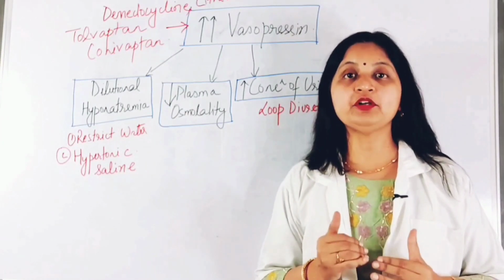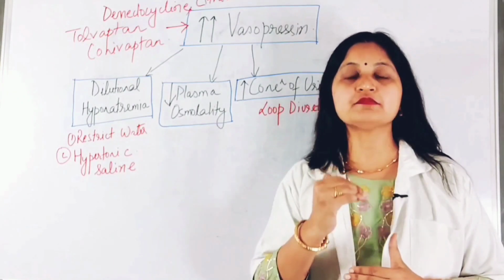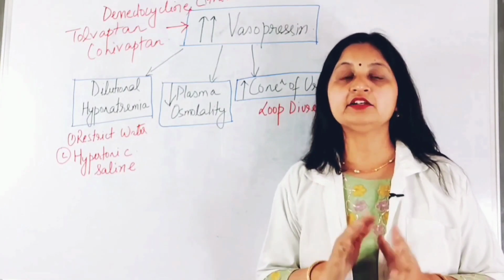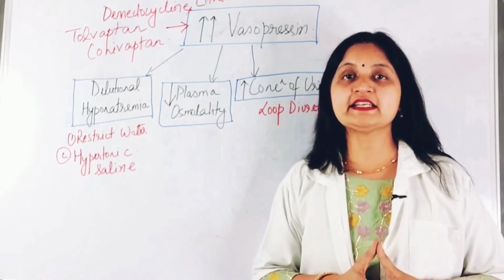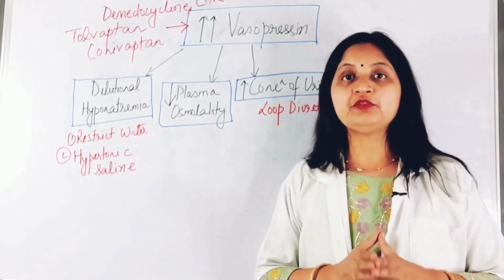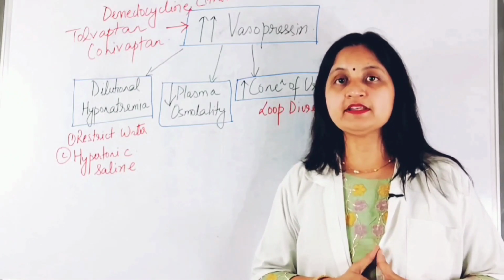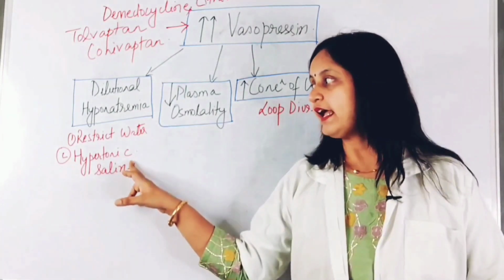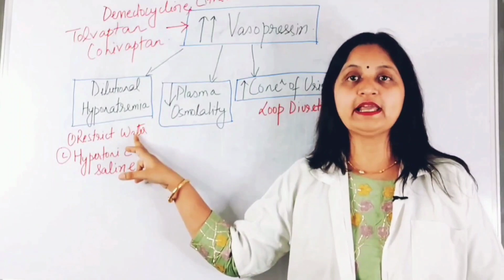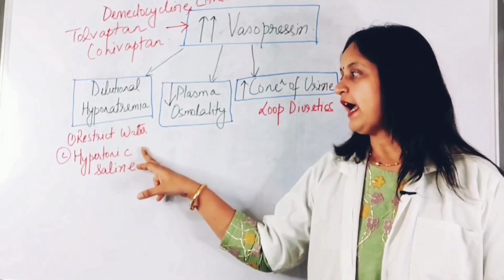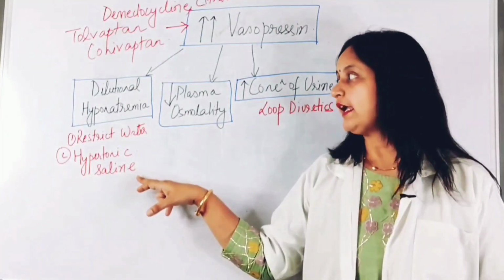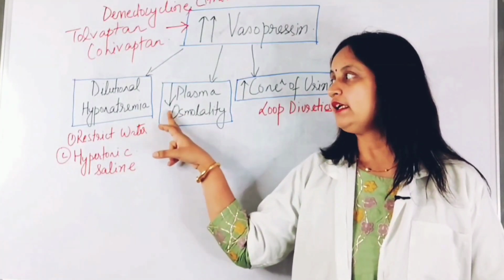So here the therapeutic goal is to increase the plasma osmolality and treat dilutional hyponatremia, which can cause CNS manifestations. So the treatment options include administration of hypertonic saline and restriction of fluid intake. So fluid intake should be restricted and the hypertonic saline can raise the plasma osmolality and treat